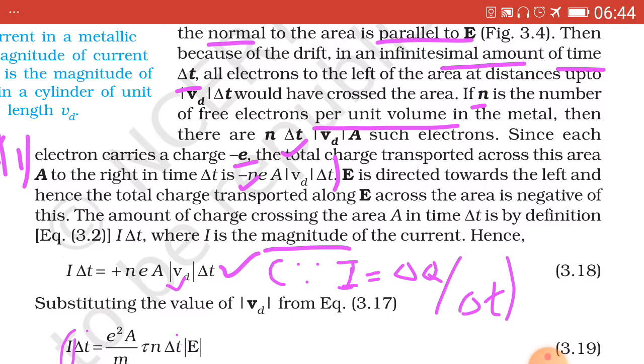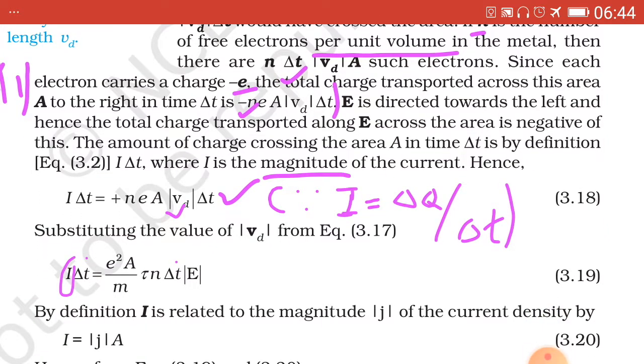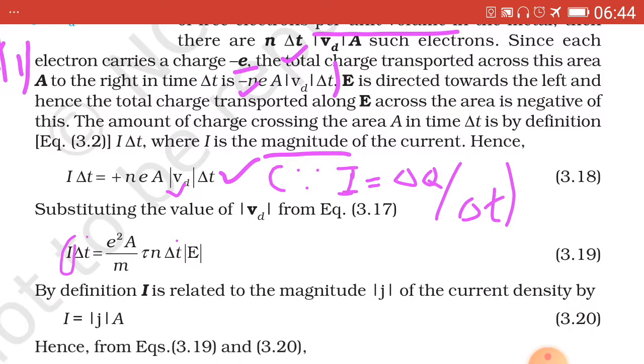Now, the magnitude of the current, as per the definition of current, I equals delta Q upon delta t, so cross multiplying, I delta t equals plus n e A |Vd| delta t.